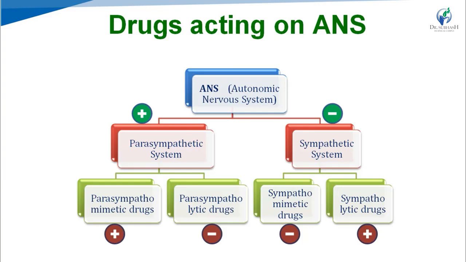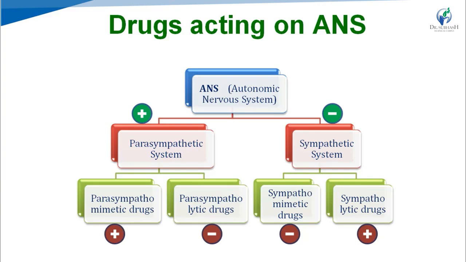Right? You have to just remember, students, the parasympathetic system is excitatory in nature and the sympathetic system is inhibitory in nature. Parasympathomimetic drugs have excitatory action and parasympatholytic drugs have inhibitory action. Sympathomimetic drugs have inhibitory action and sympatholytic drugs have excitatory action.